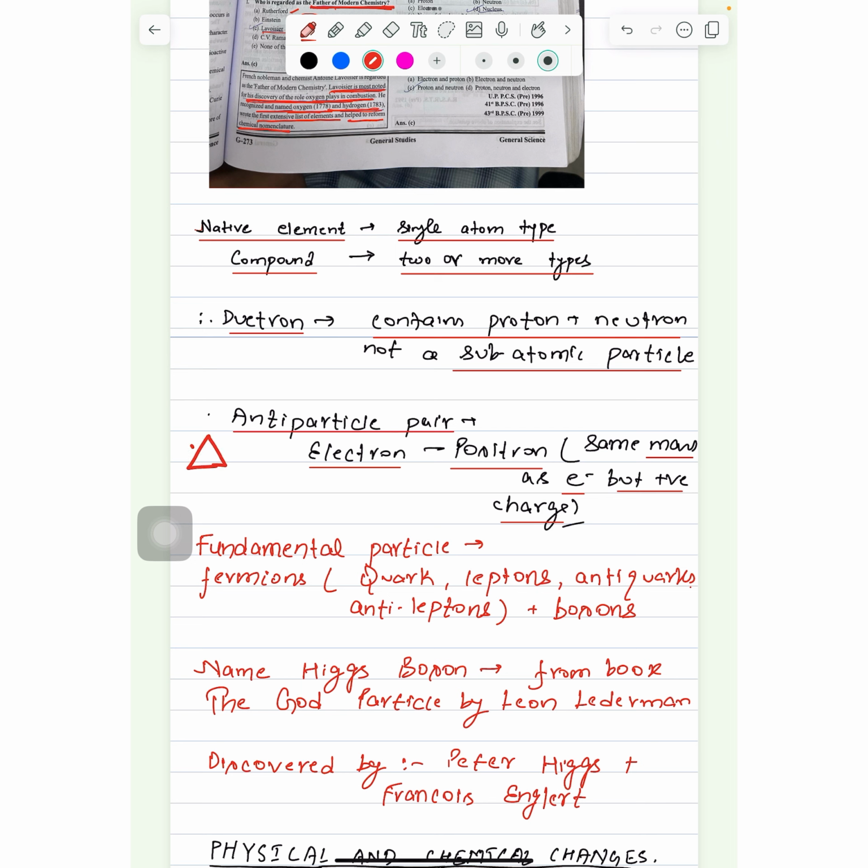It is a previous year question. It has been asked in some state PCS exam. That what is antiparticle pair of electron? The answer was positron. Same mass, just not same charge, because same charge will become proton.